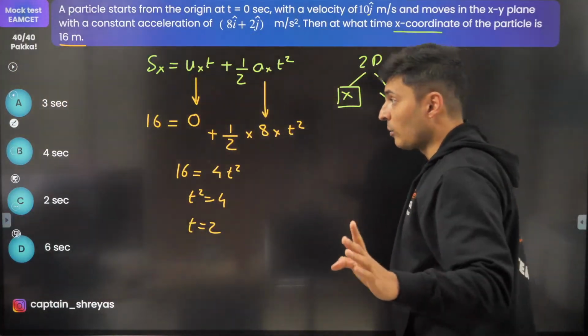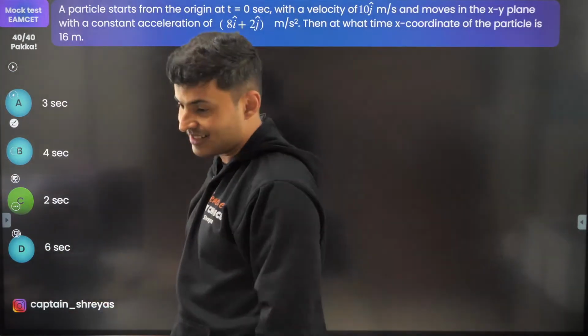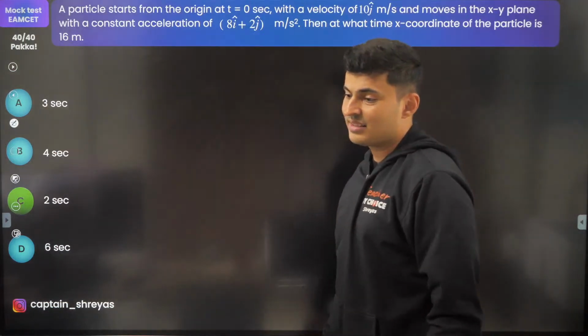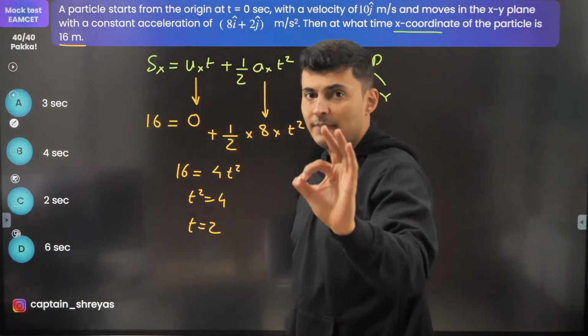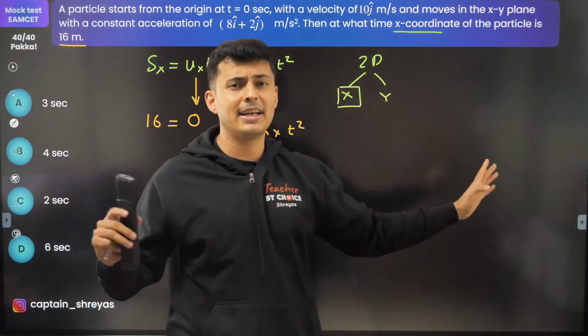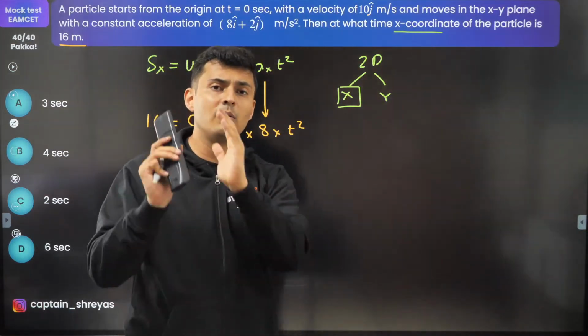Many people got it wrong. Many people said option B. It is not B, it is option C. I hope this is clear. Everybody with me? So whenever you see 2D problems, split into x and y directions. You can use kinematic equations in x separately and y separately.